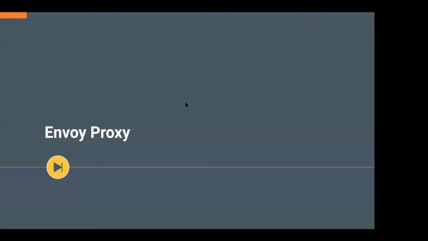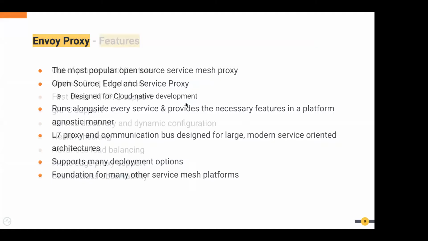So I'm going to talk about only three main service mesh platforms. Envoy, the reason being it's the most popular open source service mesh as of today, and it has become the foundation for many other service mesh platforms.